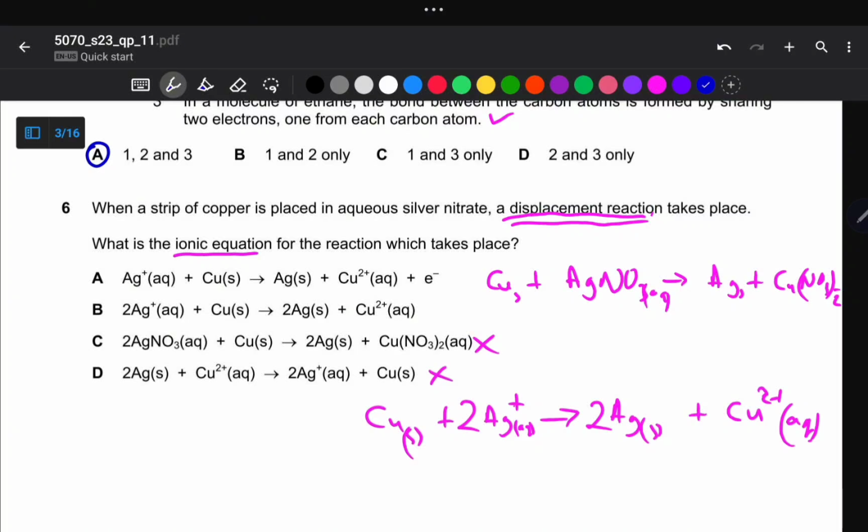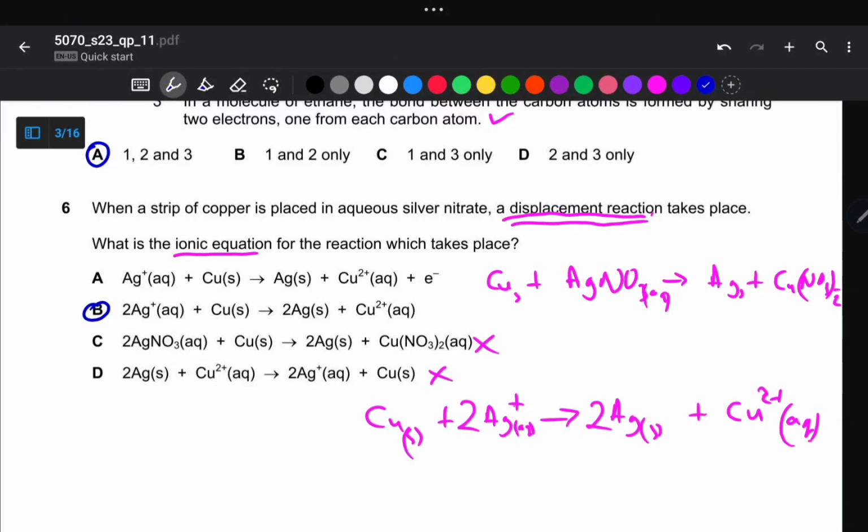And then for option A, this is advanced level chemistry for transition elements. Copper is not stable in the +1 charge. Copper readily forms a +2 charge, so this one becomes false. Why?